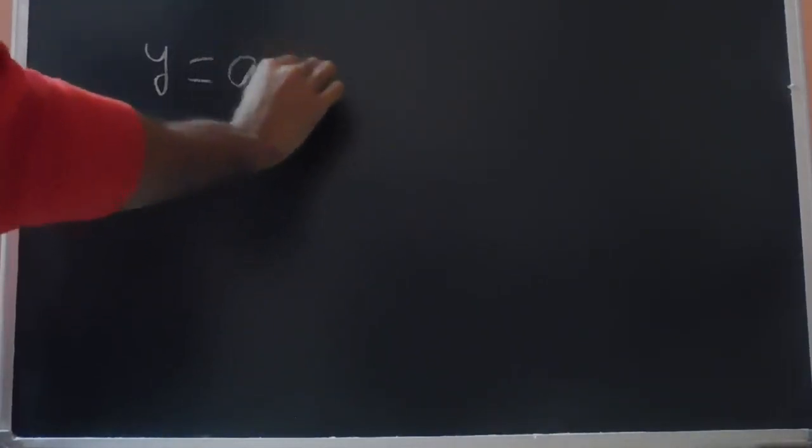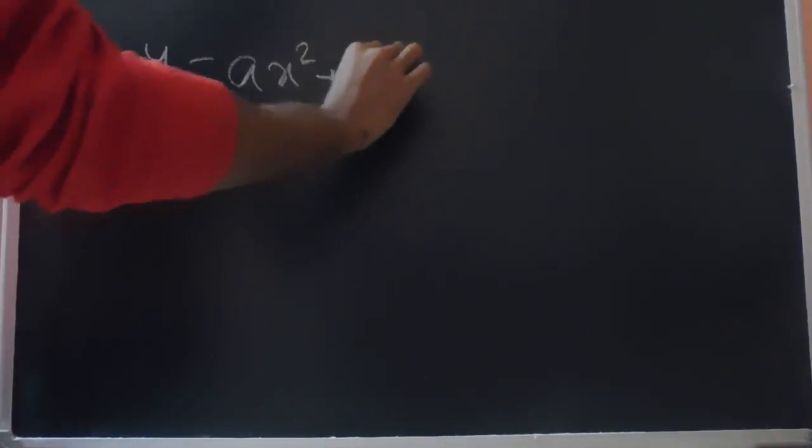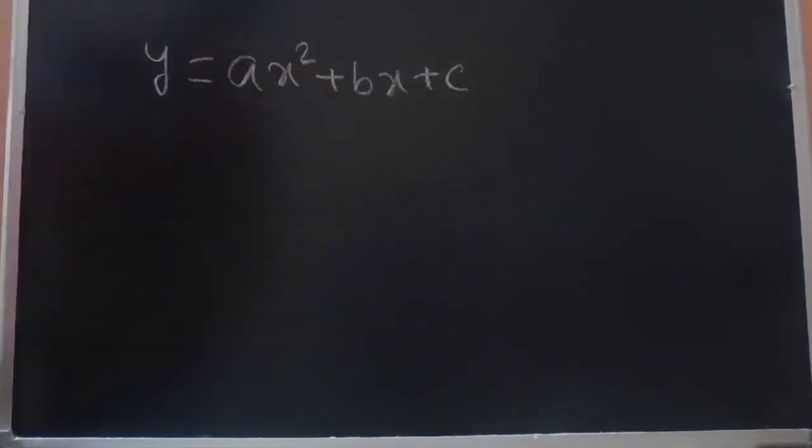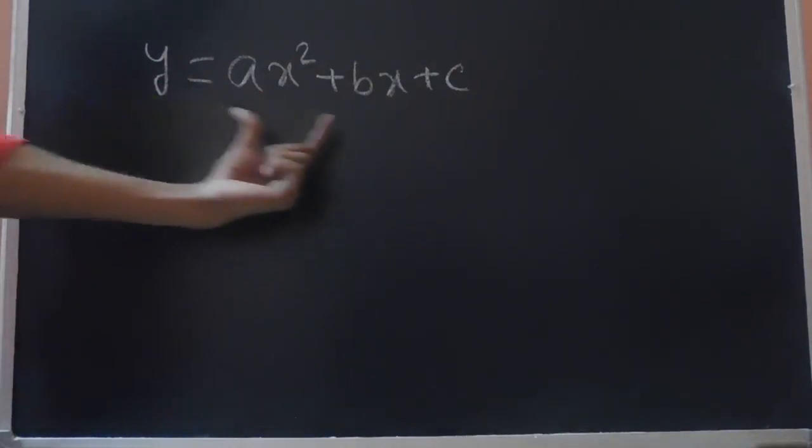Before we solve the next type of problem, I would like to discuss something about mathematics. Let's say we have a quadratic equation given as y equals ax square plus bx plus c. I will discuss how to draw the graph for a quadratic equation.